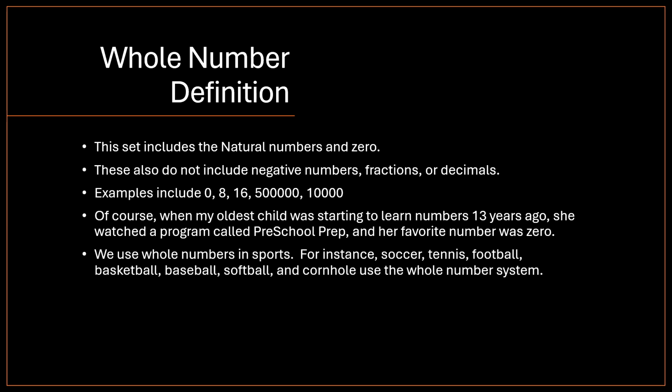We use whole numbers in sports. For instance, soccer, tennis, football, basketball, baseball, softball, and cornhole use the whole number system. In those sports, we have words that substitute for 0. For example, in tennis, we substitute love for 0. A score in tennis could be 15 love, not 15 0, or 30 love, not 30 0.